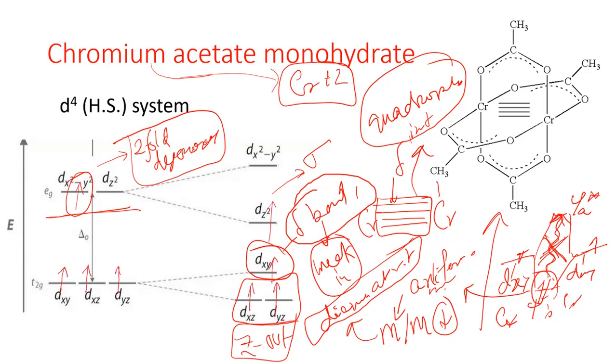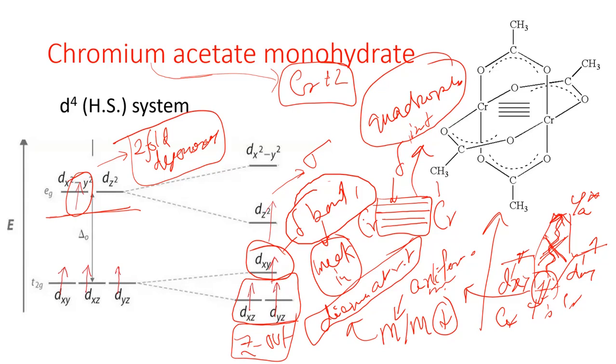In the Z out case, we have already seen that dxz, dyz, dxy and dz square orbitals have 1 electron each. So now each chromium has 4 unpaired electrons. Individually each chromium can be considered paramagnetic, but overall it is actually diamagnetic. And how it is happening, we are just discussing that. Now the dz square orbital gives the sigma bond, meaning the dz square orbitals on 2 chromium centers can come close to each other and give a sigma bonded overlap.